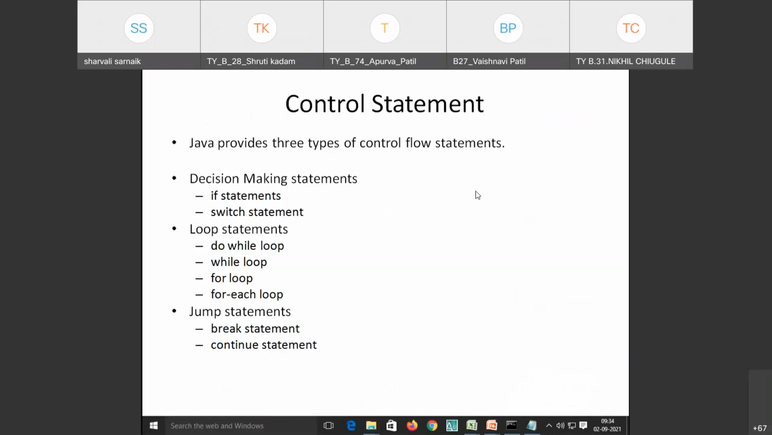So now we are going to see control statements in Java programming. Java provides three types of control flow statements. First is decision making, next is loop statement, and then we have jump statement. In the decision making statement, we have if statements and types of if statement, and then we have switch statement. In the loop statements, we have do while loop, for loop, and there is one another loop introduced in Java, that is for each loop. And the jump statements are break and continue. So one by one we are going to see all these statements.